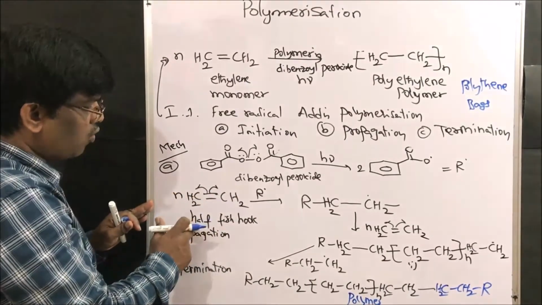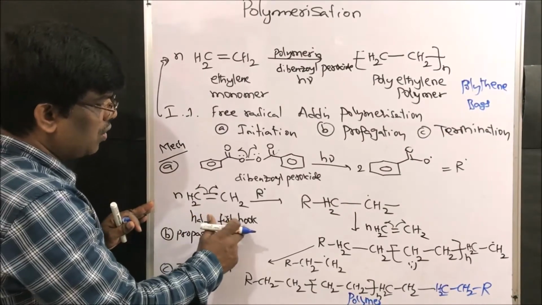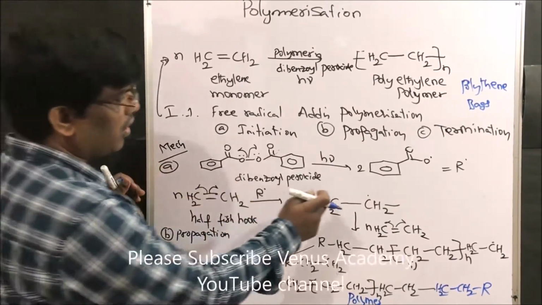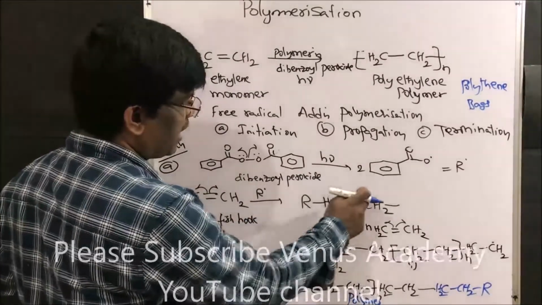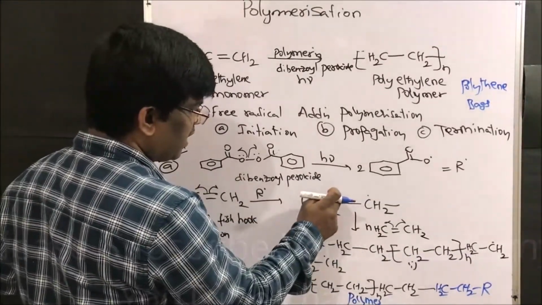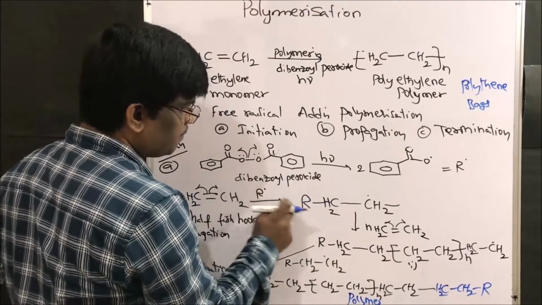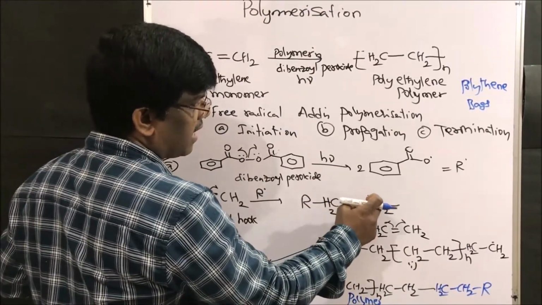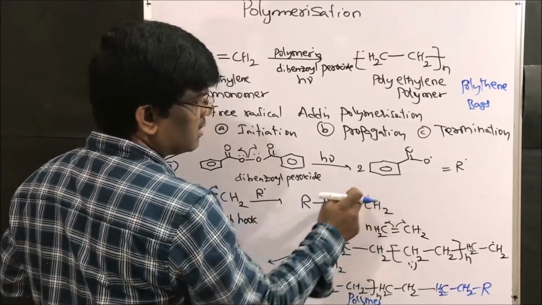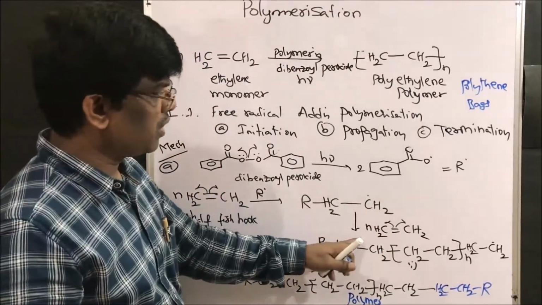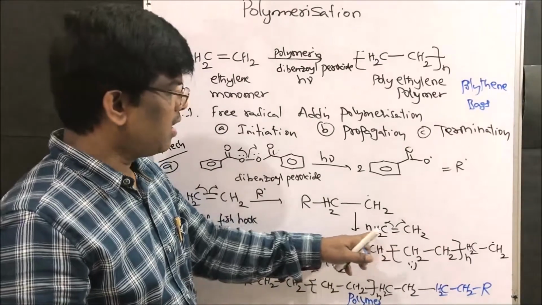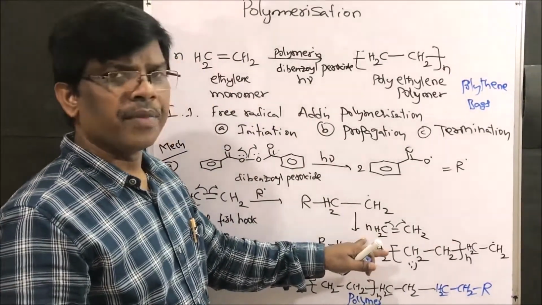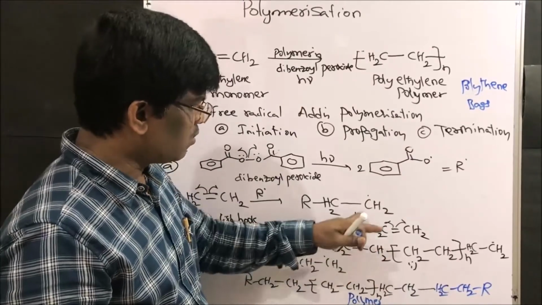So how do we write a free radical? Half fish hook. This side and this side are going to break and give two free radicals, and this free radical is going to form an RCH2 bond. So this side, which has this free radical, is going to react with the ethylene molecule in the reaction mixture, and this goes on.